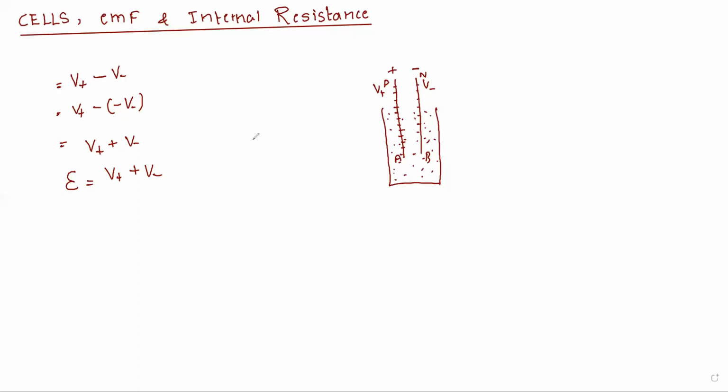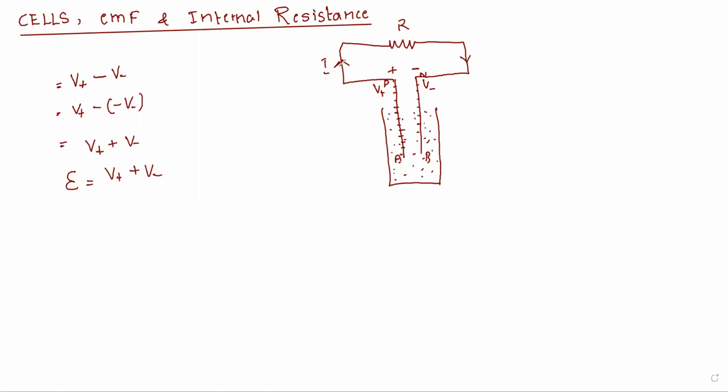Now let us connect an external circuit to these electrodes. I will connect it like this, and here, I'll draw it again. So I will connect an external resistance here, and the current flows from P to N. Why P to N? Because current flows from the higher level to the lower level, from this end to this end. Let this be the external resistance R, and this is the current.